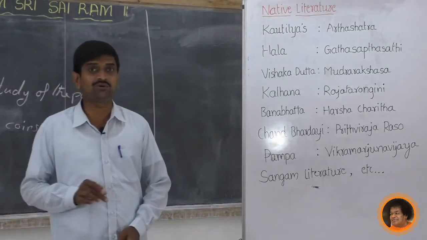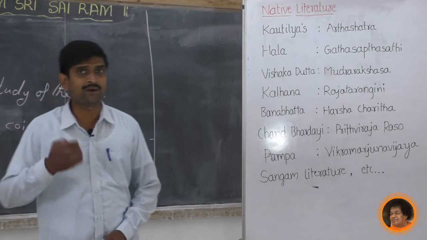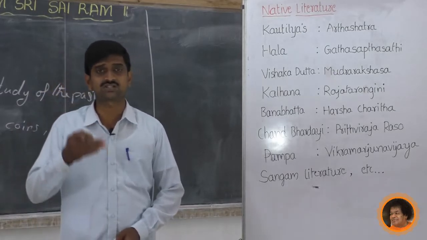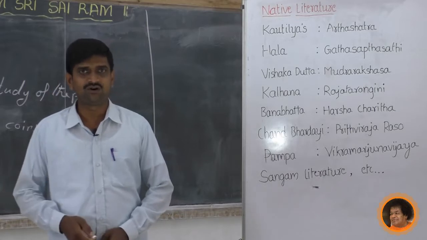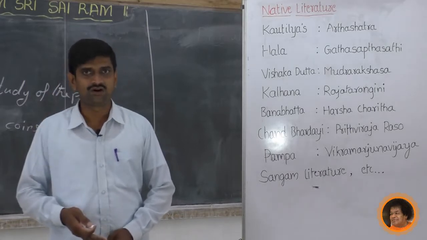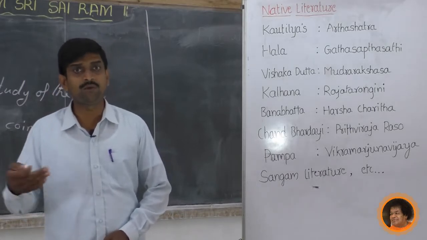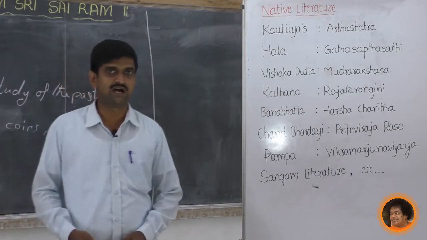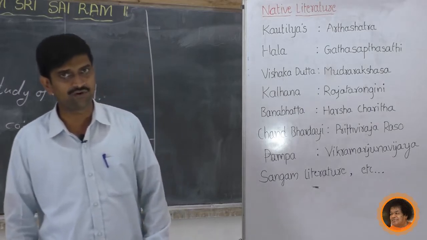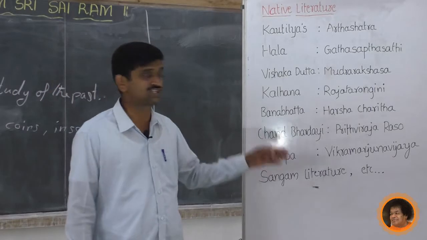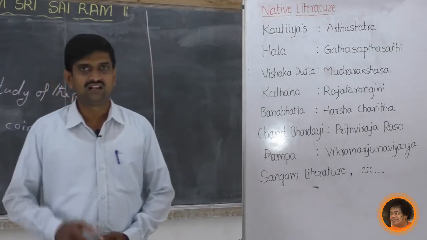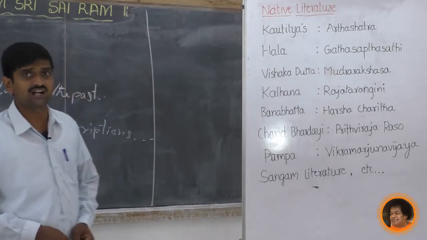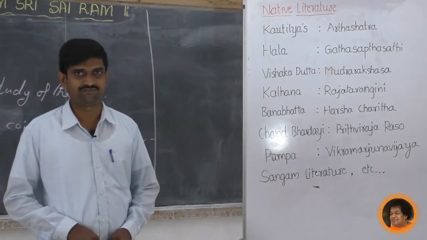This native literature provides a lot of information regarding the social, political, cultural and economic life of the then period, and about art and architecture. Historians collect various information by reading this native literature.